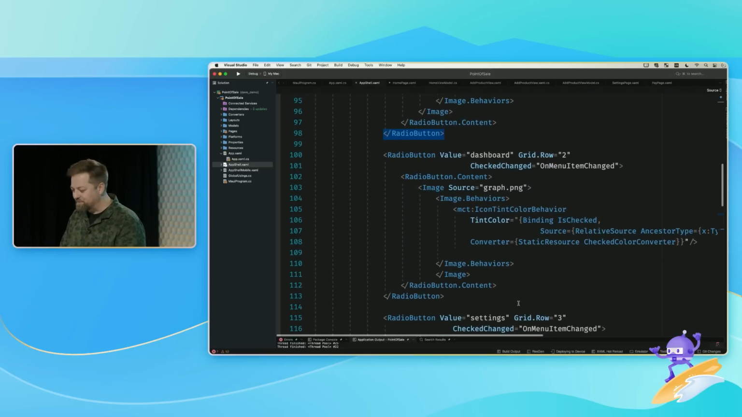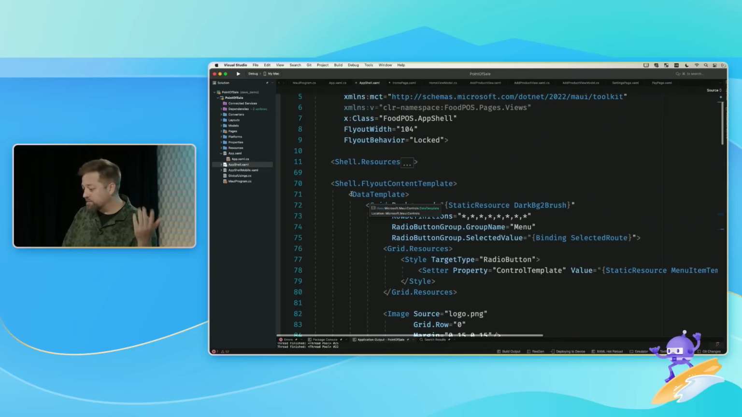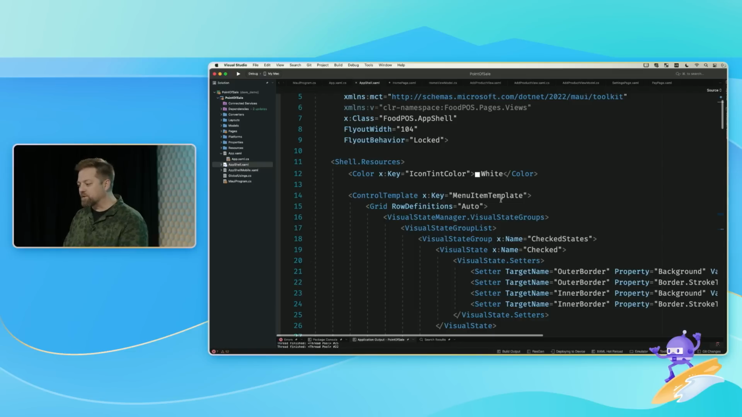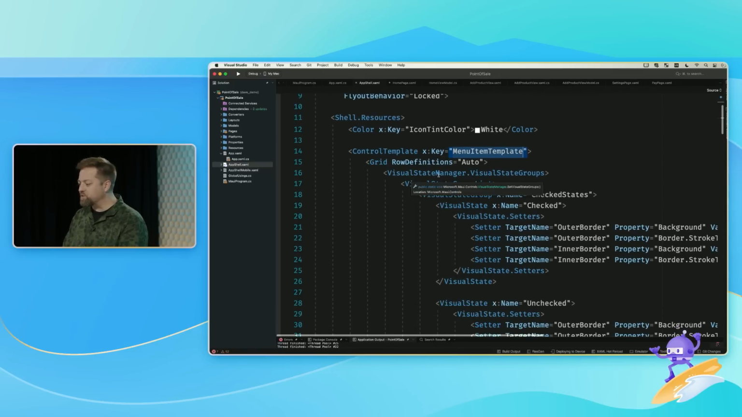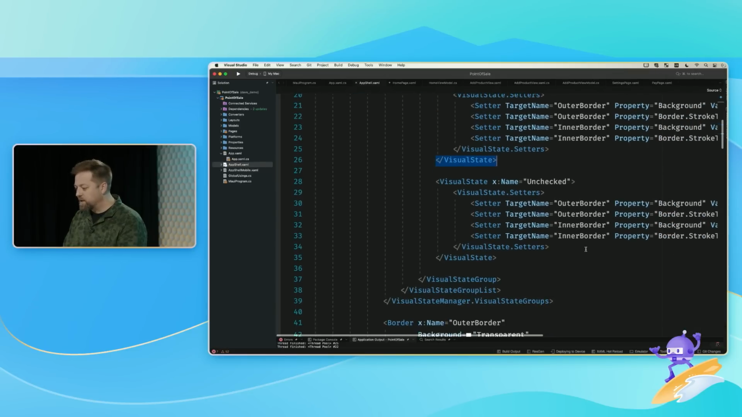I don't know what the clock says, but this is good. I have templatized all these things. Where is the template, you ask? It's in the resources. I have defined a control template for the menu item. I am using the Visual State Manager to change my borders and my colors, and there's my sidebar.